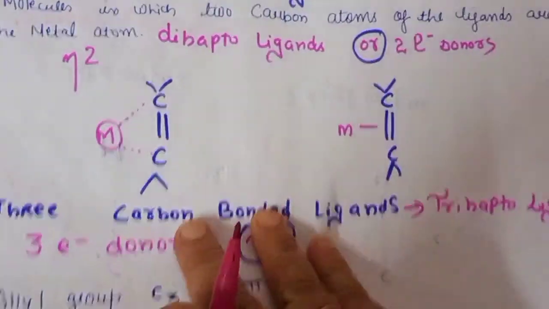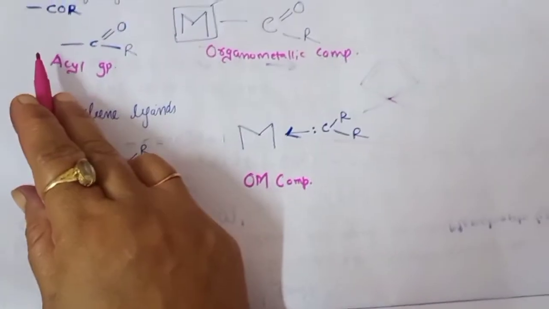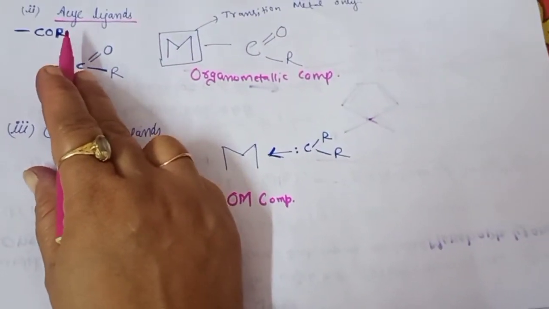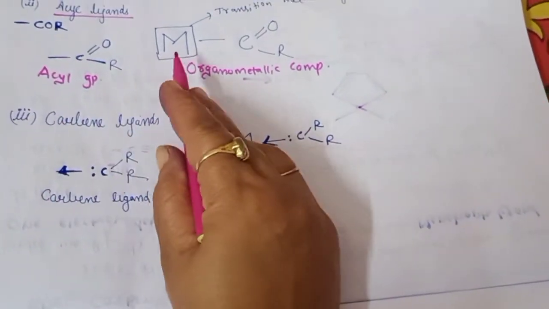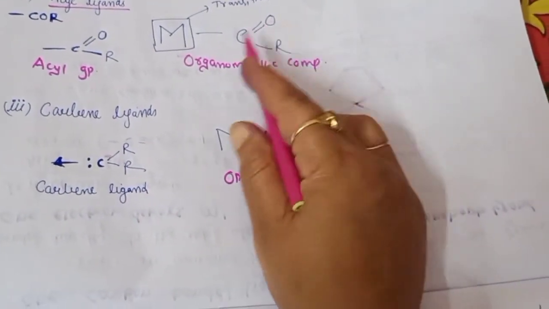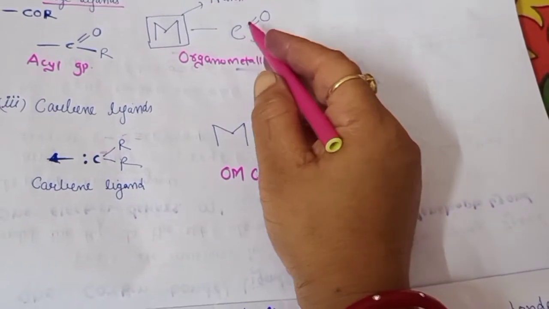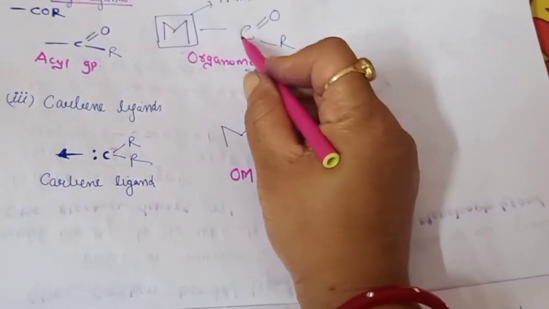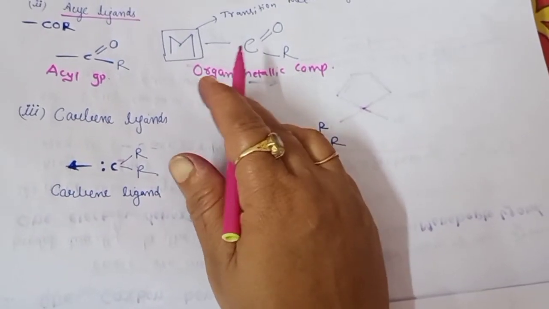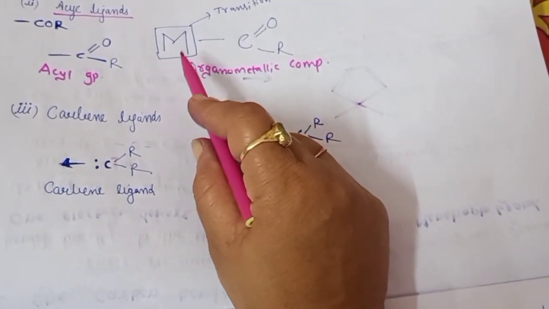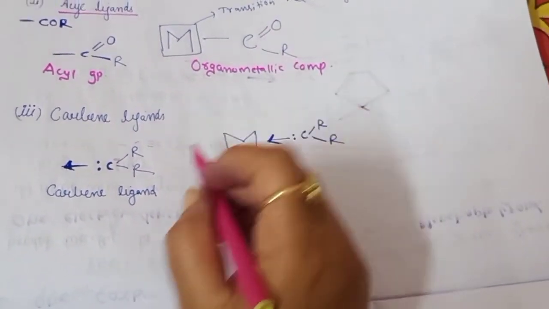The second type of monohapto ligands are acyl ligands. We know this group COR. Sometimes the metal is attached with the COR group. Here also it is attached directly with the carbon, so it will donate 1 electron to the metal. The important thing is that this metal will be a transition metal only. Next are carbene ligands.